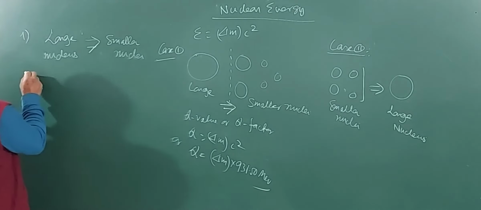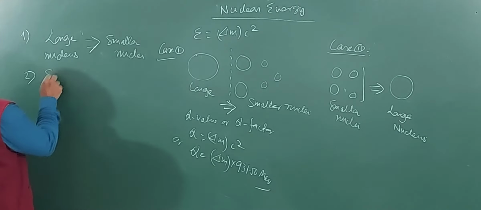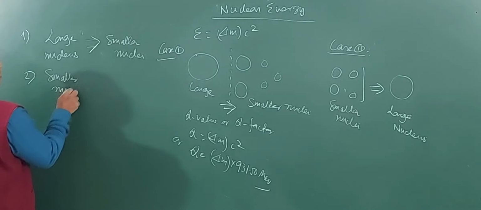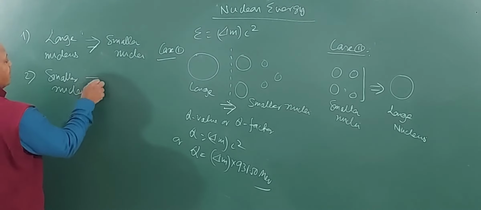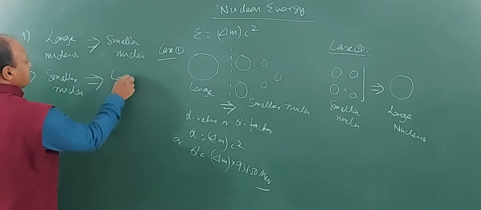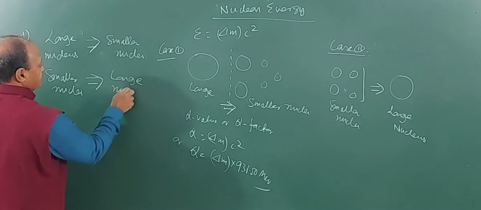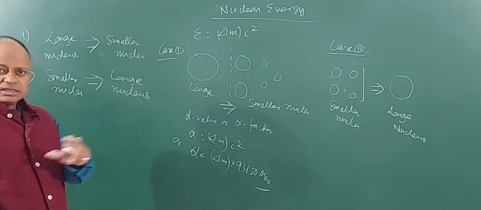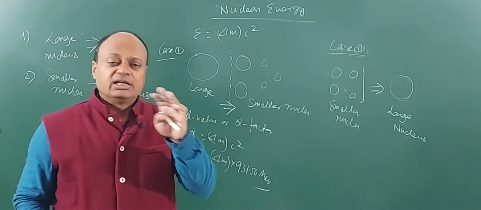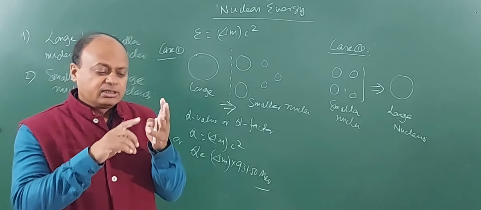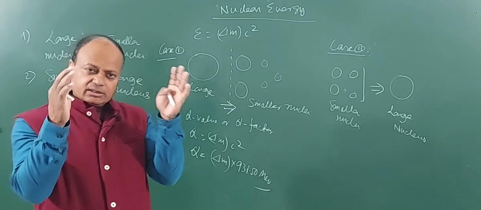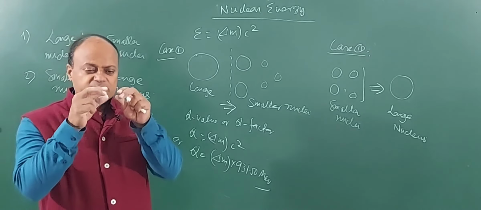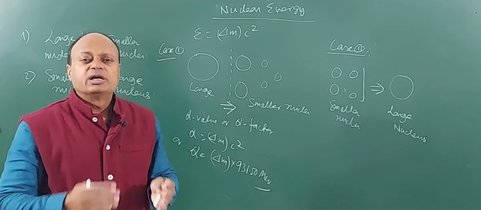The second case is, smaller nuclei combine to give one single large nucleus. In both the cases, there will be mass defect. Once again, we can have mass defect either when a large nucleus breaks down into smaller nuclei or when smaller nuclei combine to form a bigger nucleus.